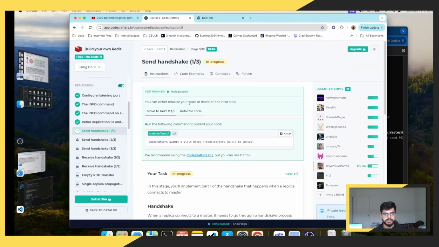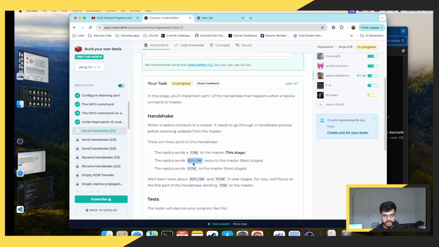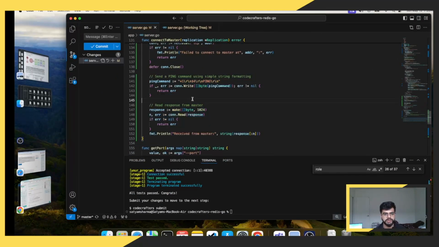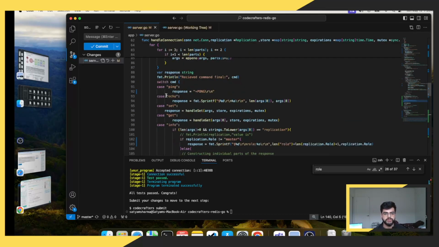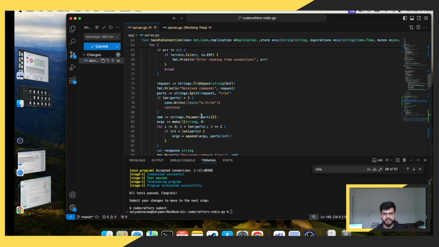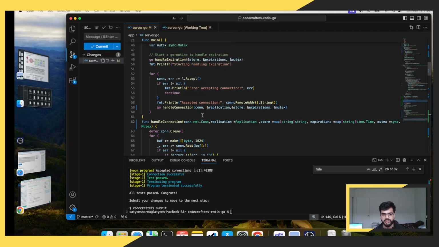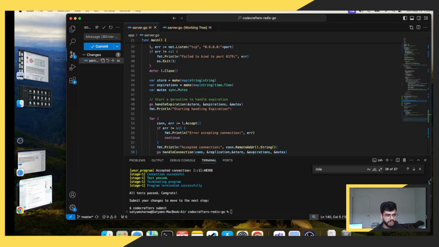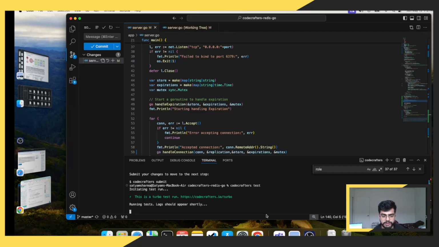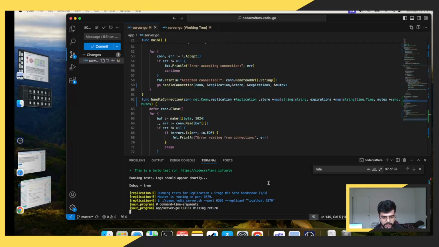And for the next handshake protocol, basically we'll be sending REPLCONF twice to master. Okay, it sends this command twice. So basically we'll have to write a command here, I guess. So yeah, that's it for this video. I'm storing this video just because I made some changes to my code, and if I visit this video next time, I should remember what I did for this particular step. Yeah, let's run it. Let's see if it actually works out or not. I run it one time.